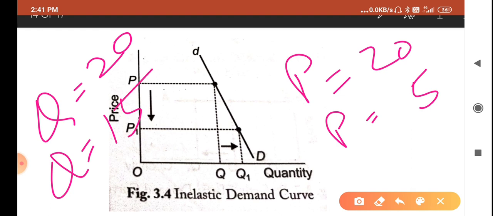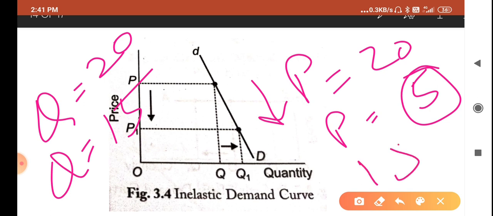So with respect to that price, here 20, 20 and 5, 15. So there is more change in the price, it reduced from 20 to 5, means 15, and here 20 to 15